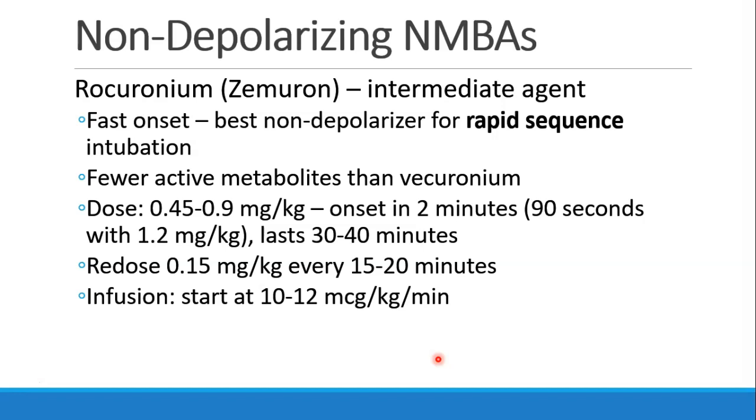The intubating dose is 0.45 to 0.9 milligrams per kilogram with a 2-minute onset. You can shorten that to 90 seconds if you give 1.2 milligrams per kilogram, and it lasts 30 to 40 minutes. The redose is usually 0.15 milligrams per kilogram every 15 to 20 minutes, and it can also be run as an infusion starting at 10 to 12 mics per kilogram per minute.